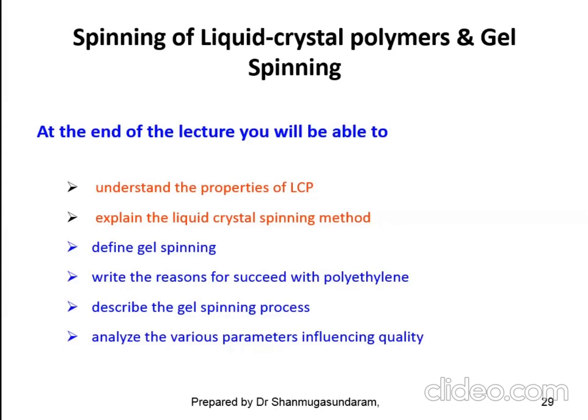At the end of the lecture, you will be able to understand the properties of liquid crystal polymers, explain liquid crystal spinning, define the gel spinning process, write the reasons for its success with polyethylene, describe the gel spinning process, and analyze the various parameters influencing the quality. Okay, now let us start.